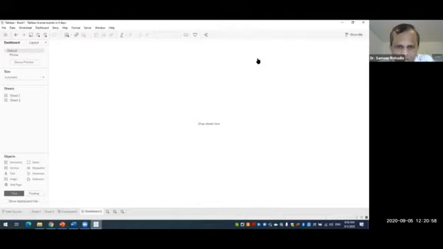Okay, there is a question: maximum how many sheets can you put in a dashboard? See, there is no such limit given by Tableau, but if I put, say for example, 10 different sheets or 10 different charts in one dashboard, then the size of each and every sheet will be very, very small, and then it does not make any sense to show it to your senior or to your colleagues, because they should get some information out of it, and it has to be also properly visible.